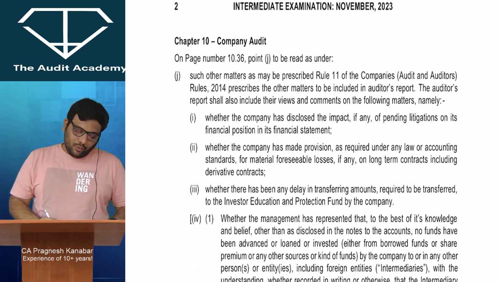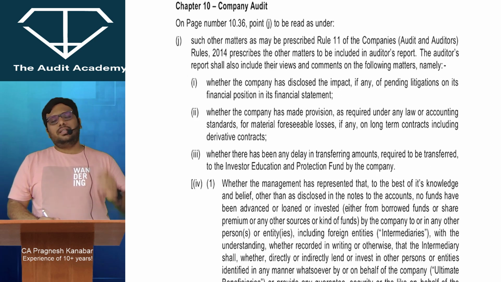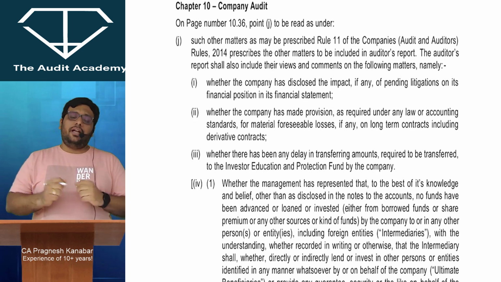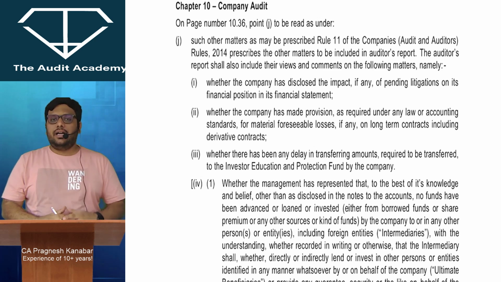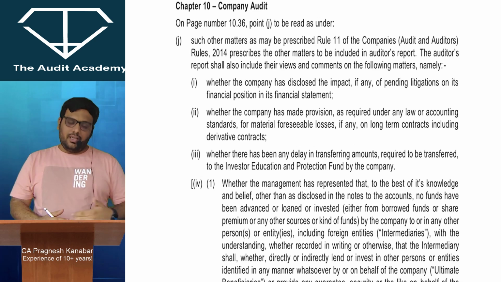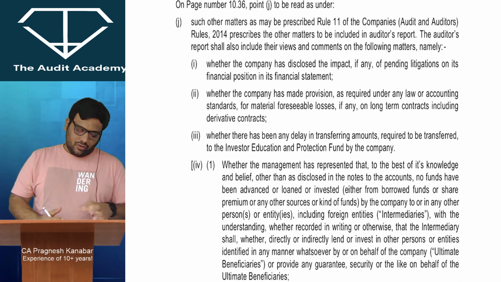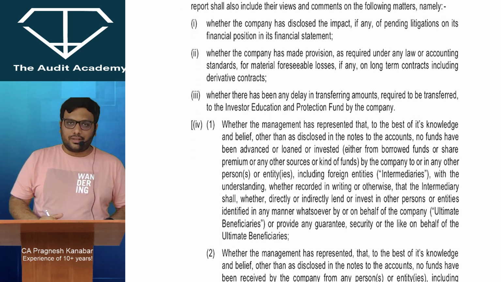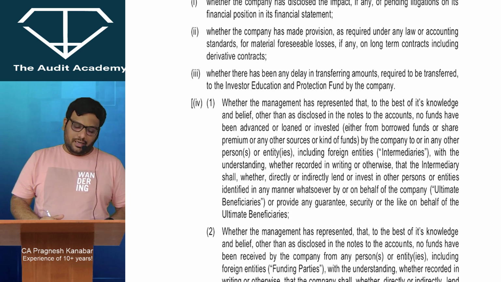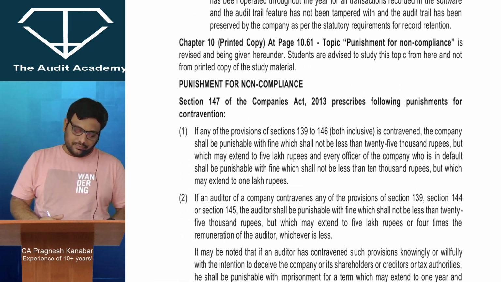Then when we move ahead, we have company audit points over here, but these are old amendments which have just been reprinted. In fact, for May 23 batch, I had a full marathon revision lecture of company audit. And over there, if you go to section 143, rights, duties and so on, you may find all of these points. So you can just go through it. It will be a very good revision for you, the company audit marathon revision lectures.